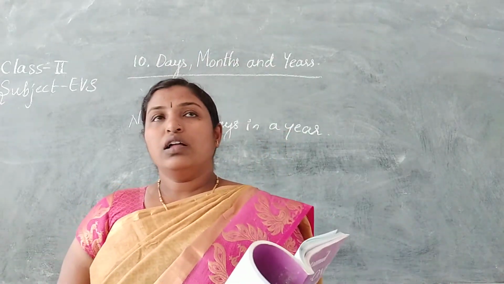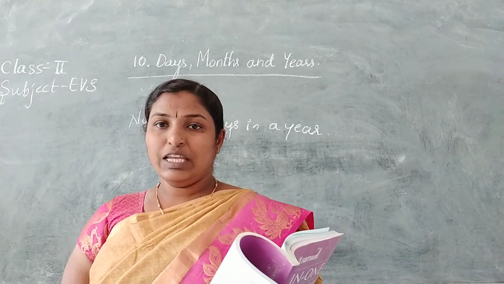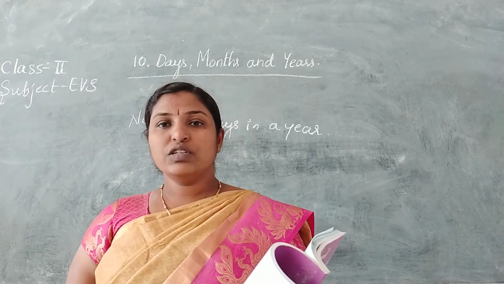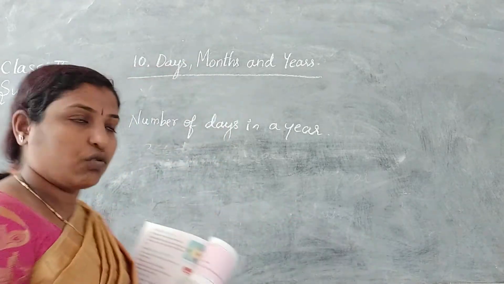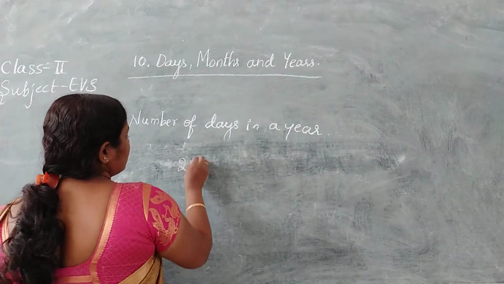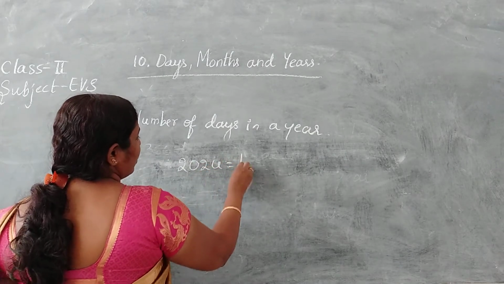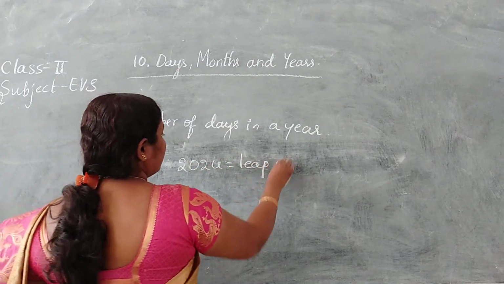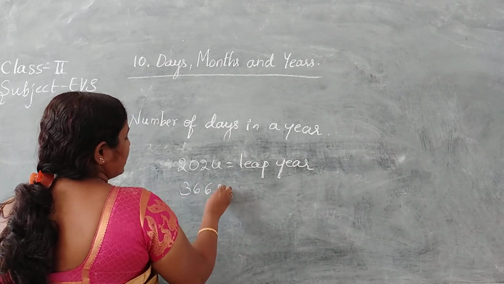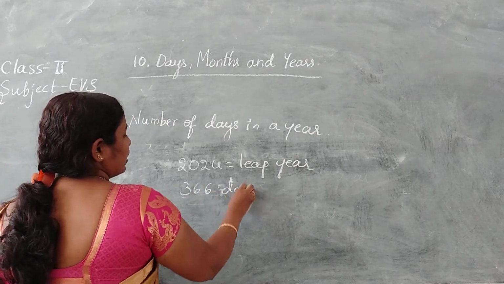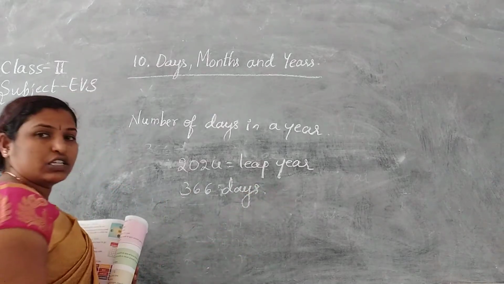When will we have a leap year? Now we are in 2021, then 22, 23, and 24. So 2024 will be a leap year, and that year we will have 366 days in a year. Understood?